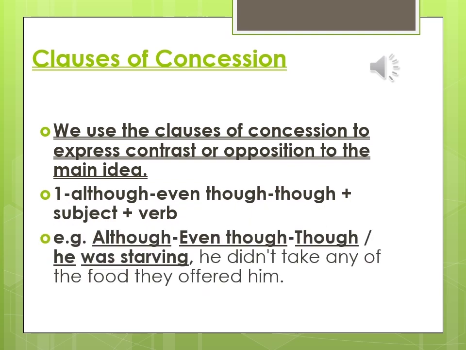Now we have a different type of clauses, which are clauses of concession. That's to say, clauses of contradiction, opposing ideas. Someone is rich, but he is unhappy, so here we have contradiction. In this case, we can use conjunctions like although, even though, and though.